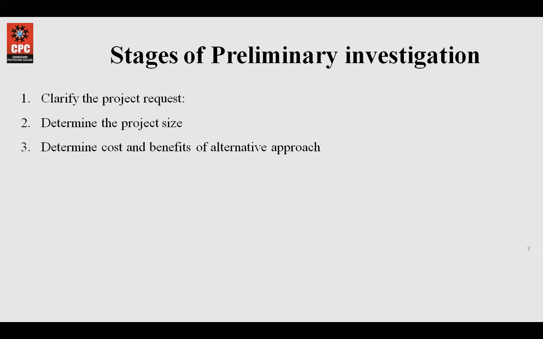The only drawback with this is that when we question the users, mostly they are not able to clarify their project request. So we need to analyze all the users of the system very nicely so that we could get a clear idea of what is actually required of the system.